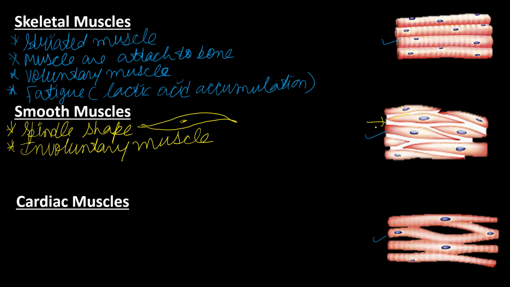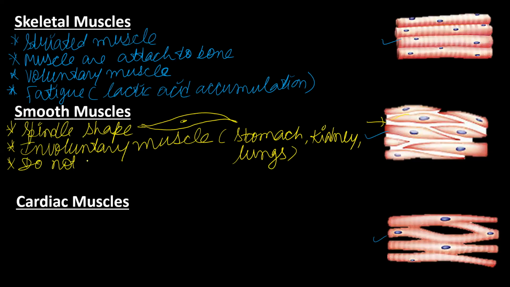These muscles are located in organs like the stomach, kidney, lungs, and even the intestine. These involuntary muscles are not in our control. But they do not get fatigued. They never get tired; the whole life they are working, but still they never get fatigued. That is the speciality of these muscles.